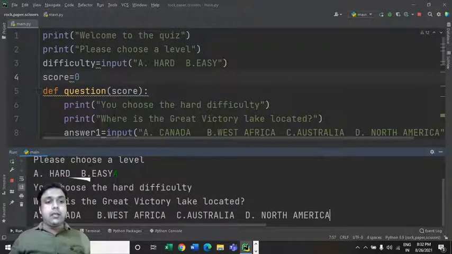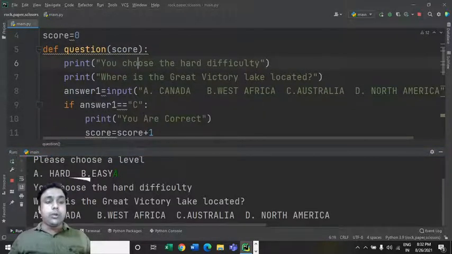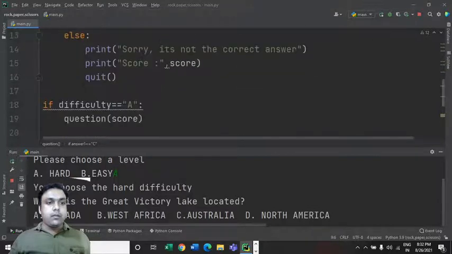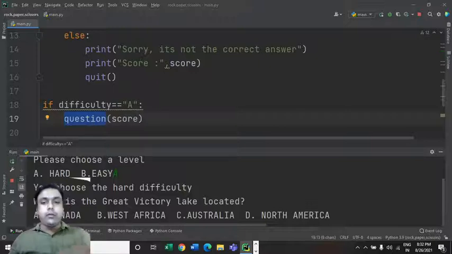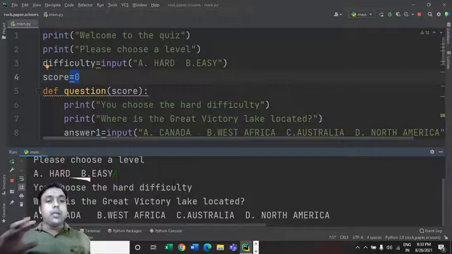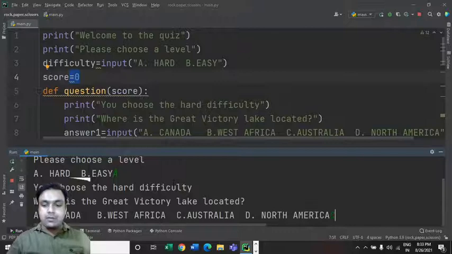Okay, so we have successfully accessed this question which we have defined in this question named function, right? Because this difficulty is equal to a, it has called this parameterized function named question, and the value of score is 0 at present. Let's now answer this question correctly and see whether we'll be able to get the value of score incremented by 1 or not. So let me answer it as C.